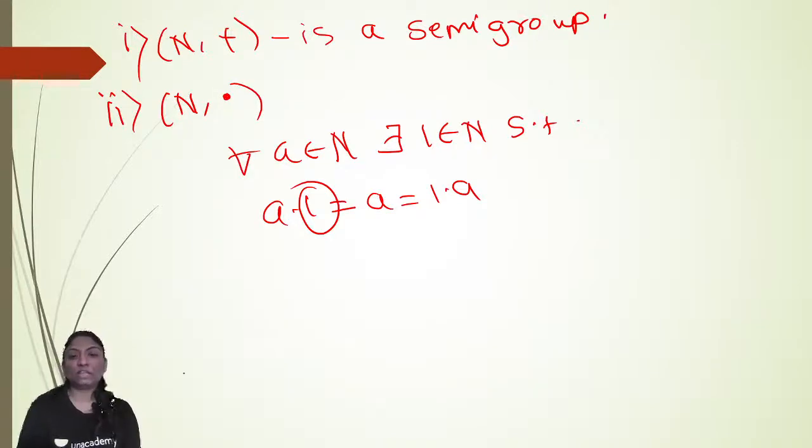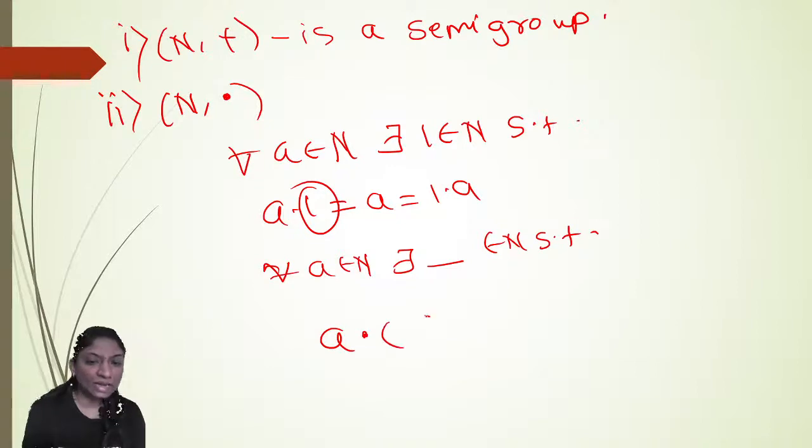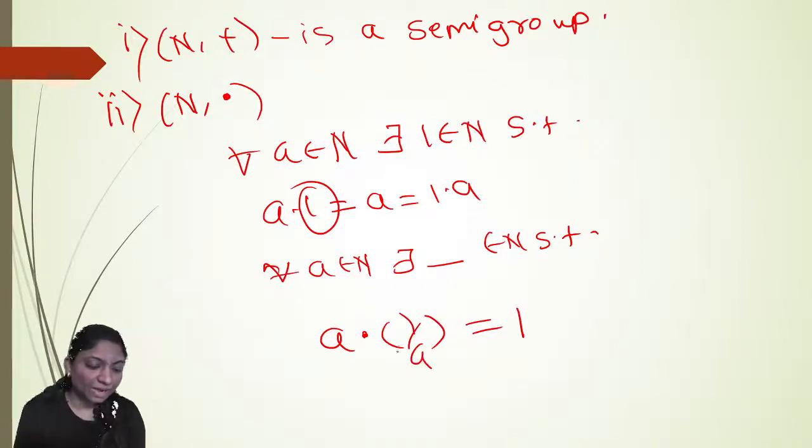Right? Now check whether the inverse exists or not. Okay. So for inverse, for all a in N, there exists which element in N such that a into that element gives you the identity element? So the identity element is 1. So a into which element gives you the identity element? Here it is 1 by a. But does 1 by a be present in the set of natural numbers?